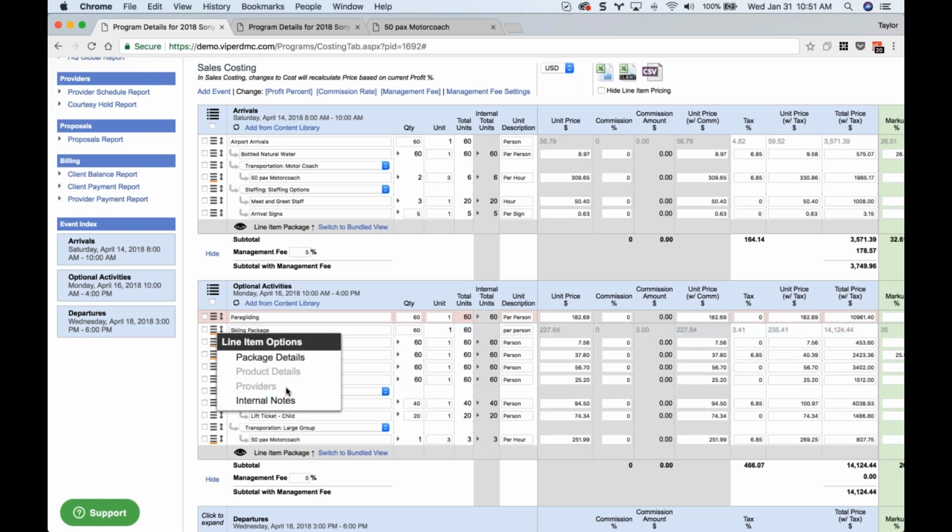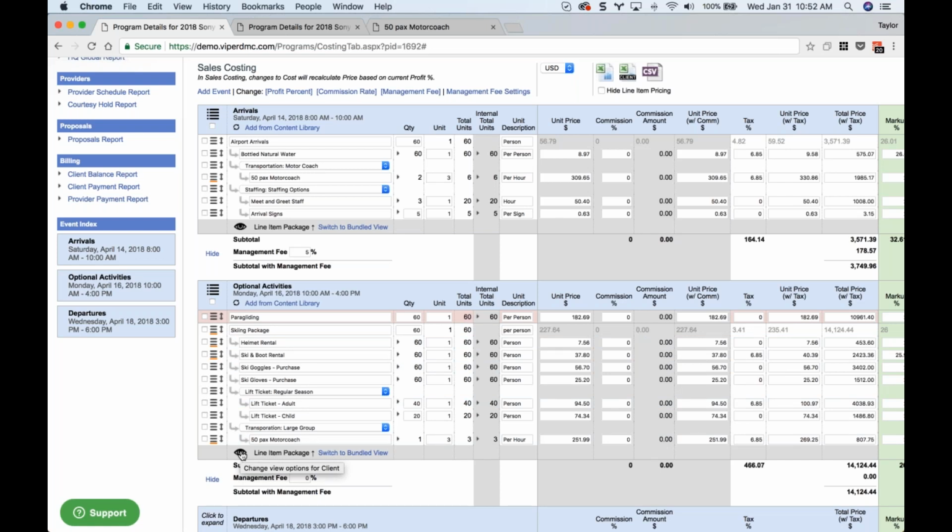All right, so we've hit on the package details, the product details, and the internal notes option here. We'll cover the providers pop-up probably in the next couple weeks on one of our webinars. That's something that's been here for a while, but definitely make sure you're using the providers pop-up there. All right, so I wanted to wrap with discussing this new option for line item packages, and then I'll give you a quick glance at the client website, and we'll be done for today.